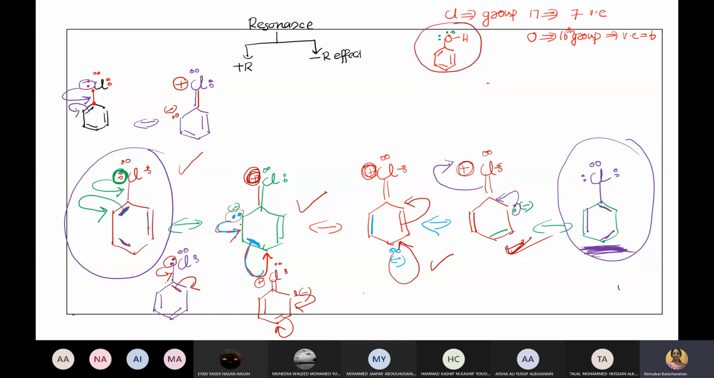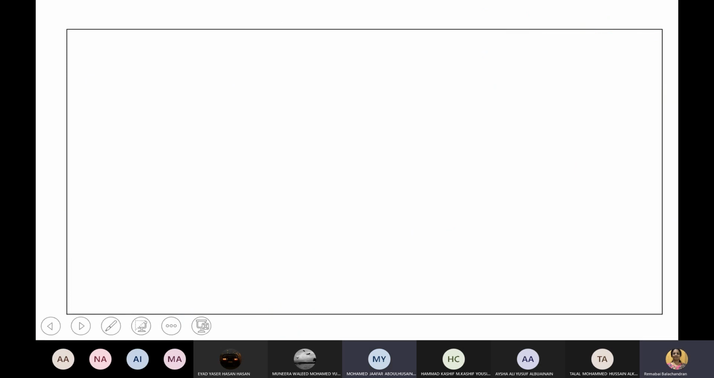Will it undergo plus R effect? No. Why? It will gain an electron. No, dear. Say.